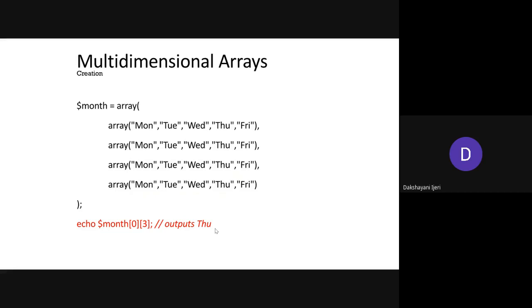Okay. So coming to the next concept, the multi-dimensional array. I hope you people are following, right? As the array concept is completely familiar to you, I am rushing with the syntax that is used in PHP, right? So are you people comfortable or not? Are you understanding or not? Yes, ma'am. Okay.